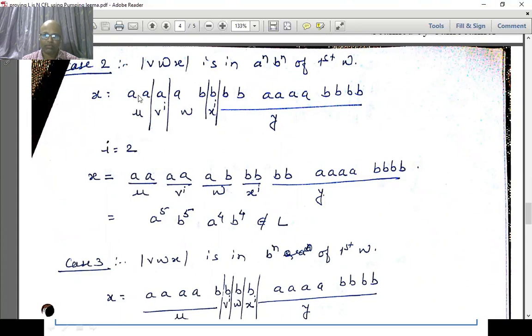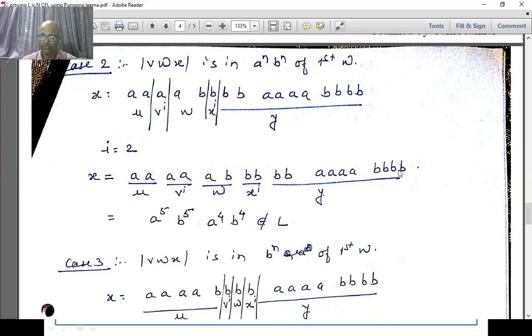So for the resultant string, how many A's do we have? 2 A's. V is copied i times, so this part came twice here. So V raised to i, 2 A's we consider. WAB is taken as it is. Now X contains a single B, so the single B should be contained twice. So 2 B's we have here. And the rest of this W part, 2 B's, 4 A's, 4 B's remains as it is. Now how many A's do we have? We have a total of 5 A's. We have a total of 5 B's.